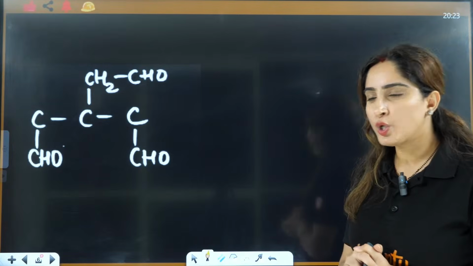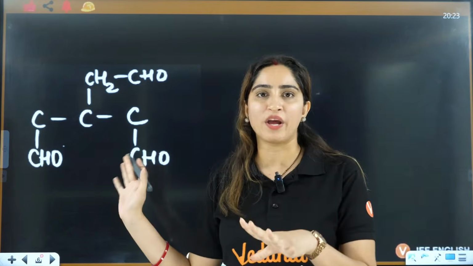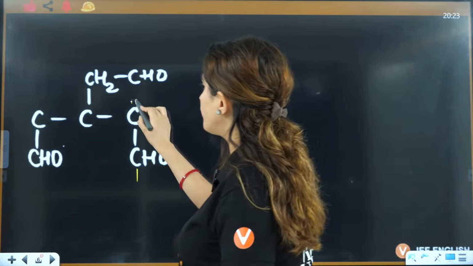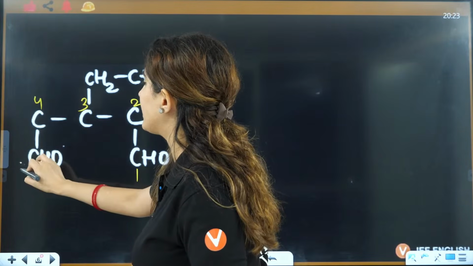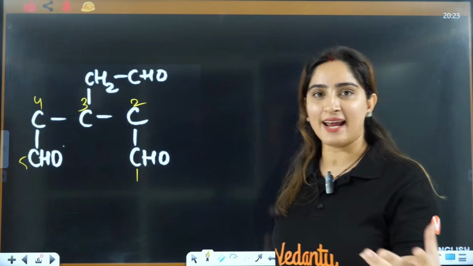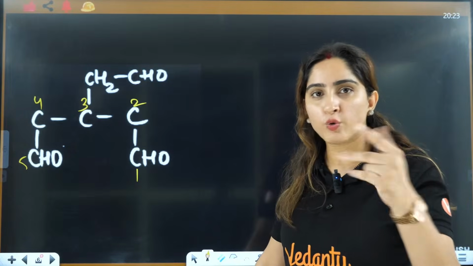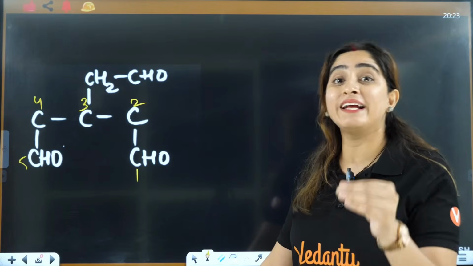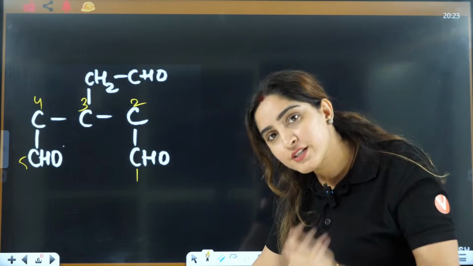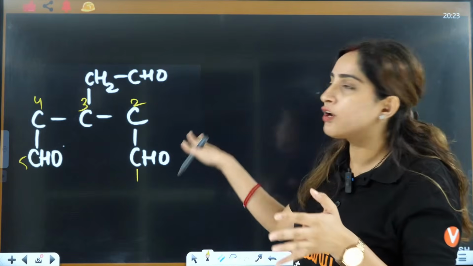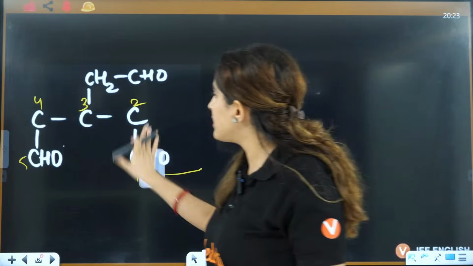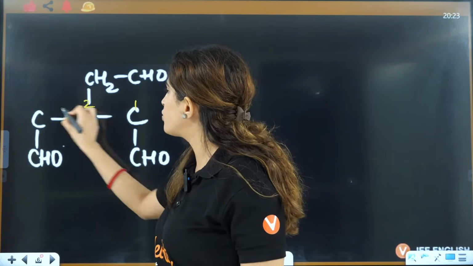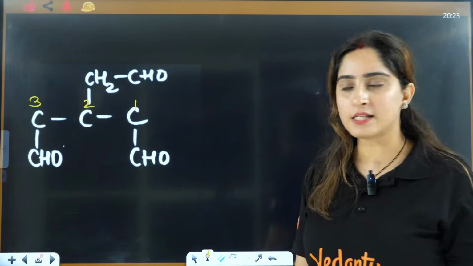Now, what kind of situation can we have, right? This thing, if you do 1, 2, 3, 4, 5, then you can't do this, right? 2 CHOs are included in the parent chain, 1 is excluded, he will feel lonely. So you have to either include all of them or exclude all of them, right? Including all of them is not possible, right? So I will exclude all of them. So I'll do, let's say 1, 2 and this is the third one, right?